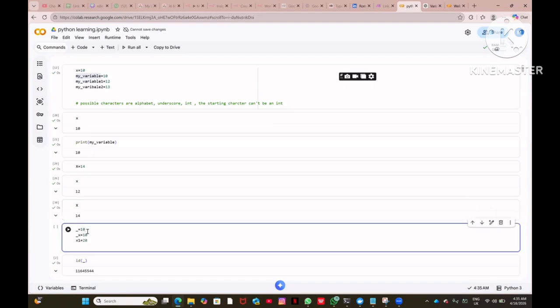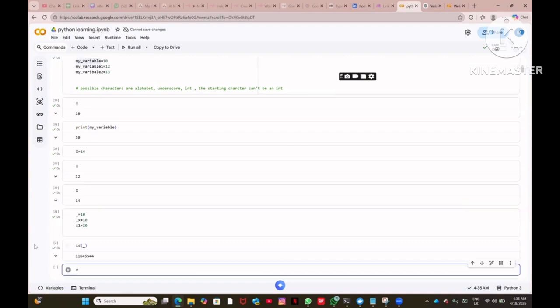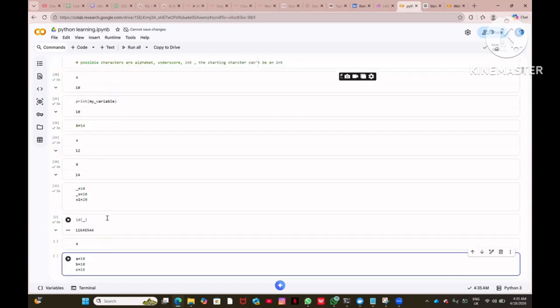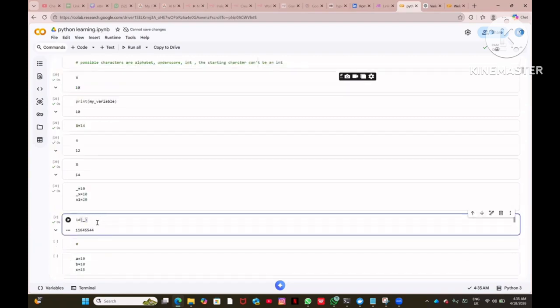Okay, now the nice part is you can define an underscore, right? So underscore equal to 10, underscore x equal to 10, x1 equal to 12. This is the way you can define a variable. So underscore is a valid variable which you can define in the Python language. Now, id of underscore, what does this mean? It defines the address of the 10 of this variable.